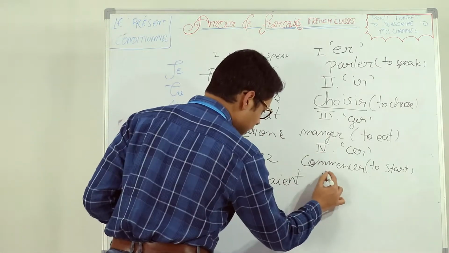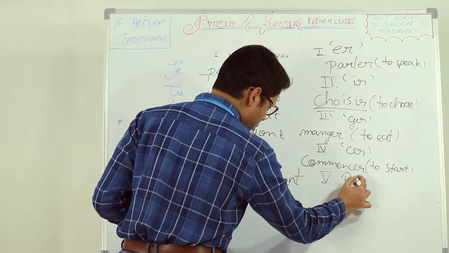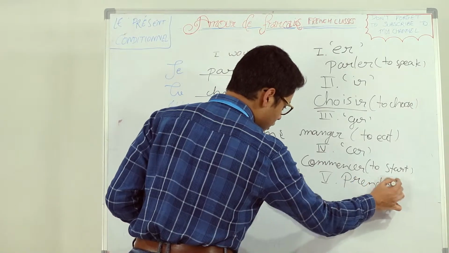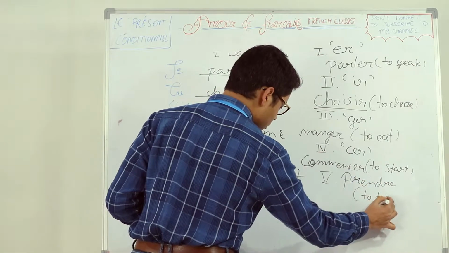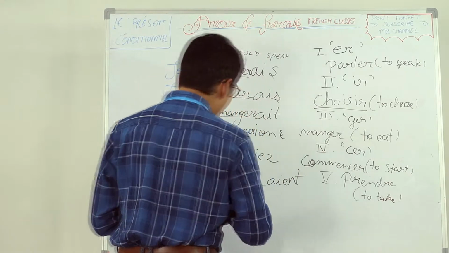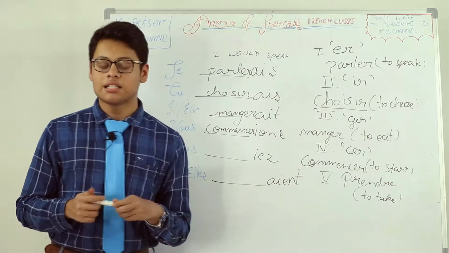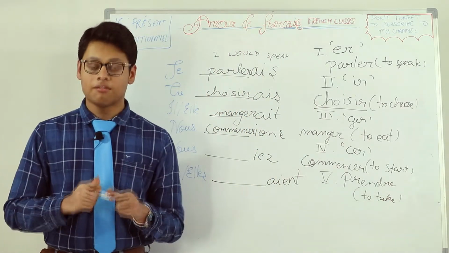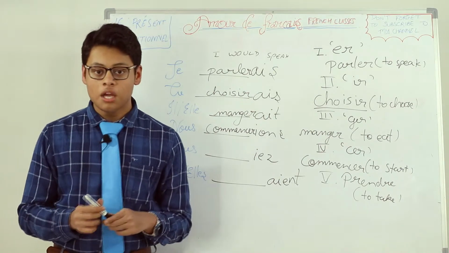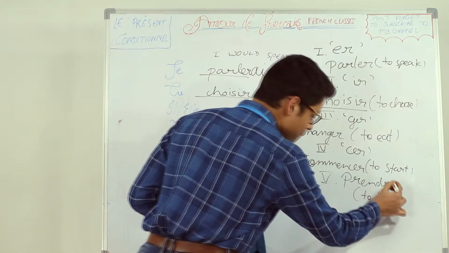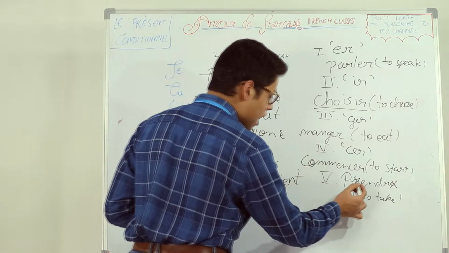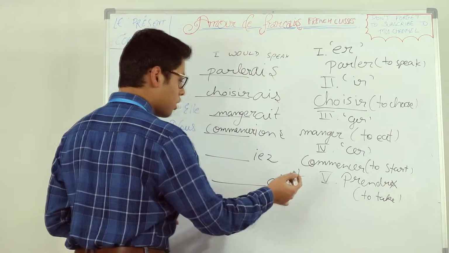Vous, let's take an RE ending verb, say prendre, which means to take. I hope you remember that for RE ending verbs, when we do future simple, we remove the e. So the stem part for future simple is prendr.